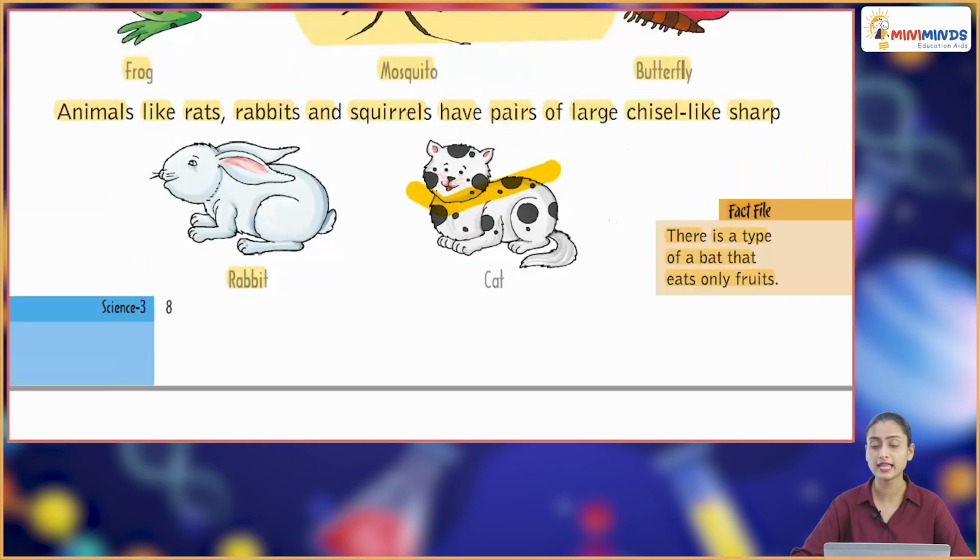Now there's a fact file. There's a type of bat that eats only fruits.